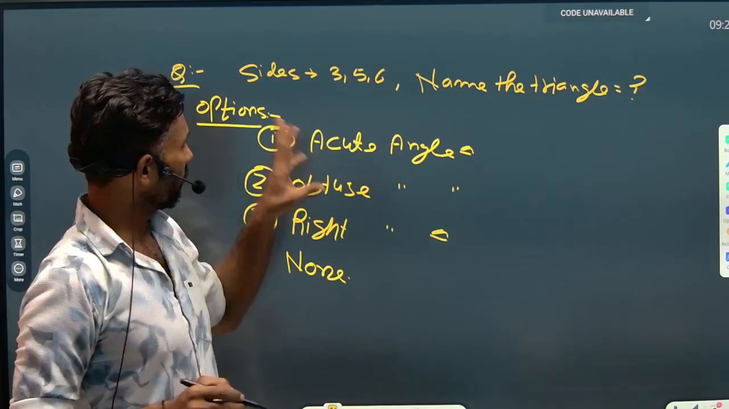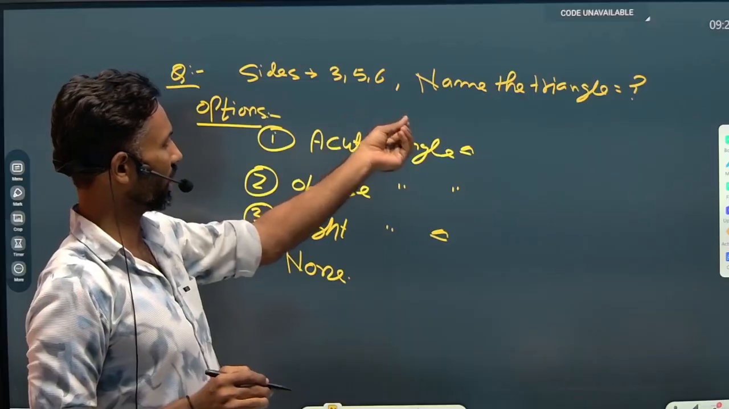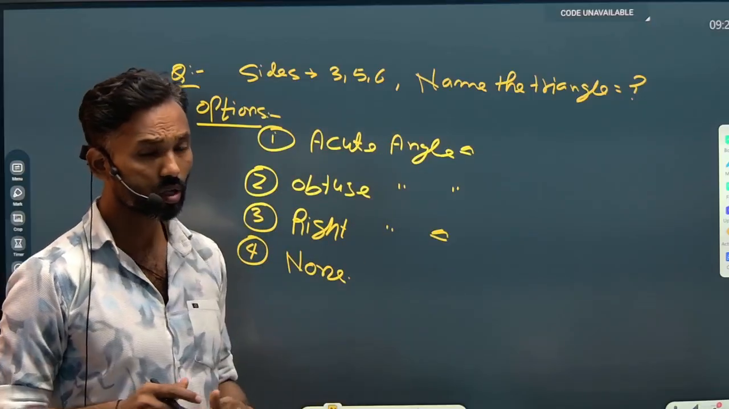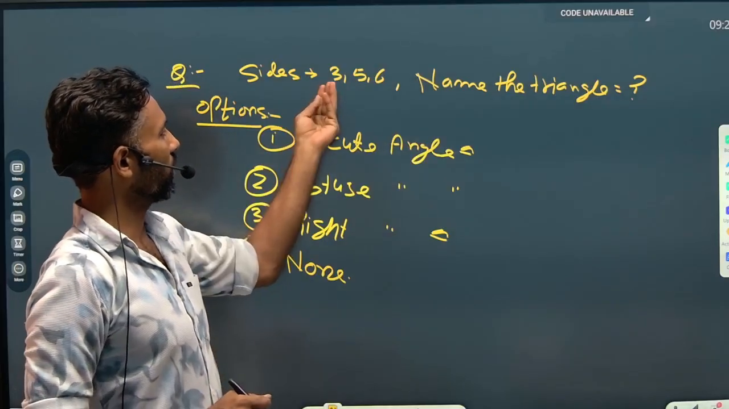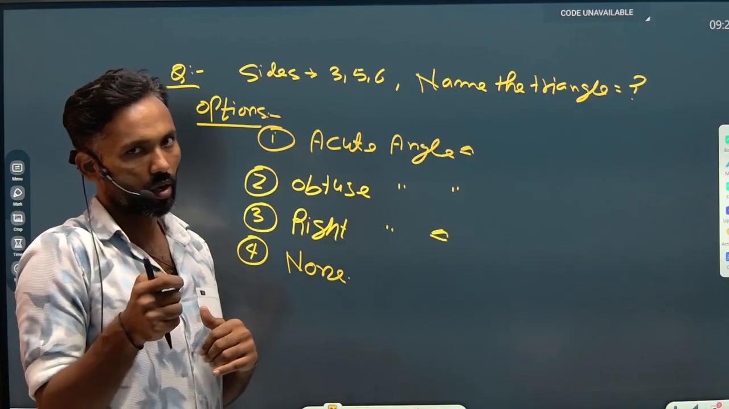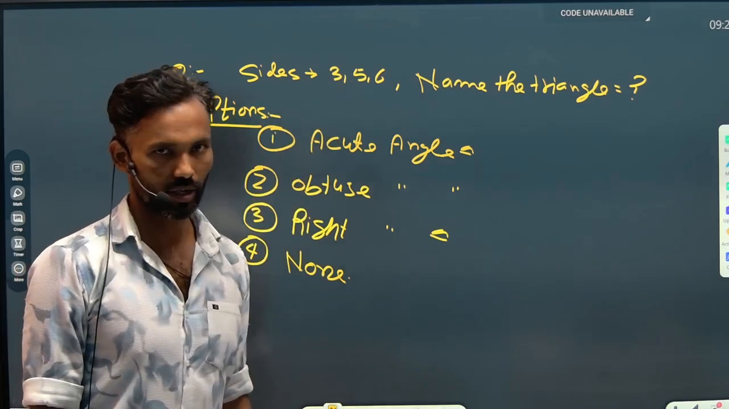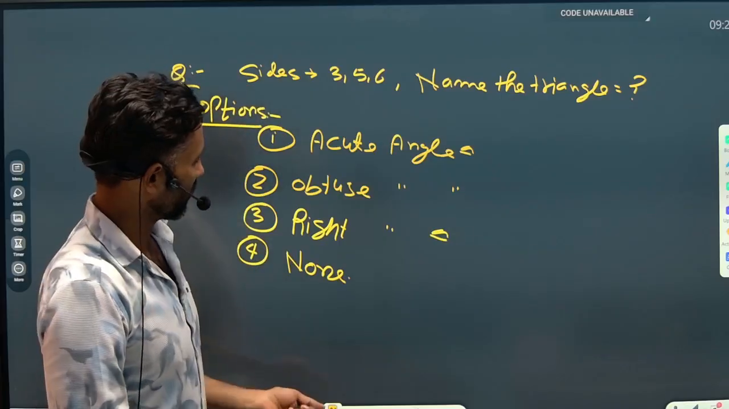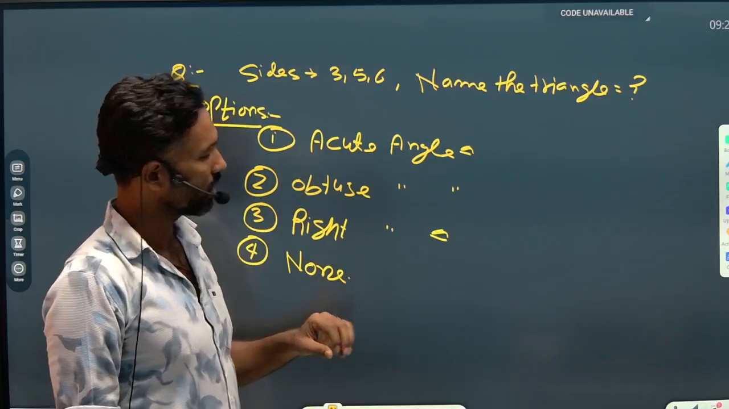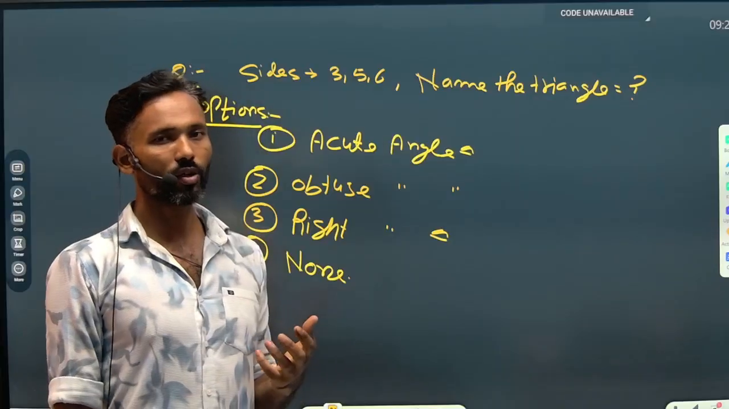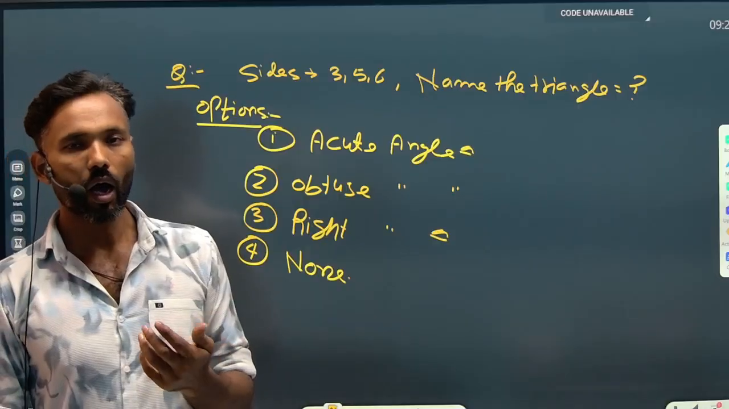Listen to me, the lengths of the sides are provided, 3, 5 and 6 centimeters, and we have to tell the name of the triangle from these options. Because if options are not provided, any student may say that the sides are 3, 5, 6, not a single side is equal, so it is a scalene triangle. But I would say the options are based on angles and the lengths are provided. I have seen many students saying the answer will be none of these. How is it possible?